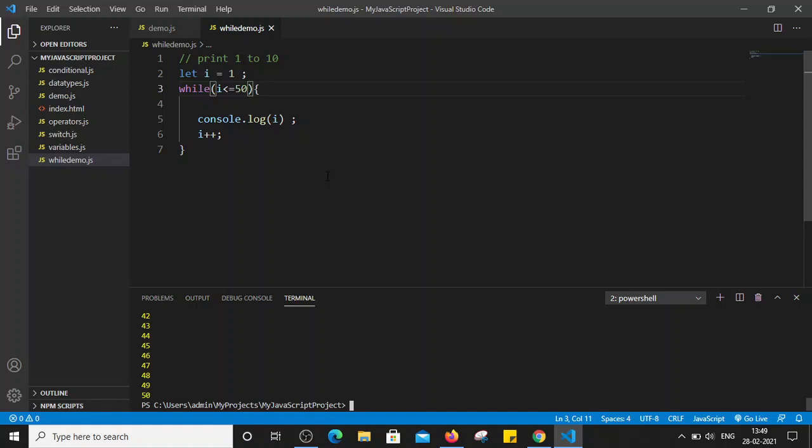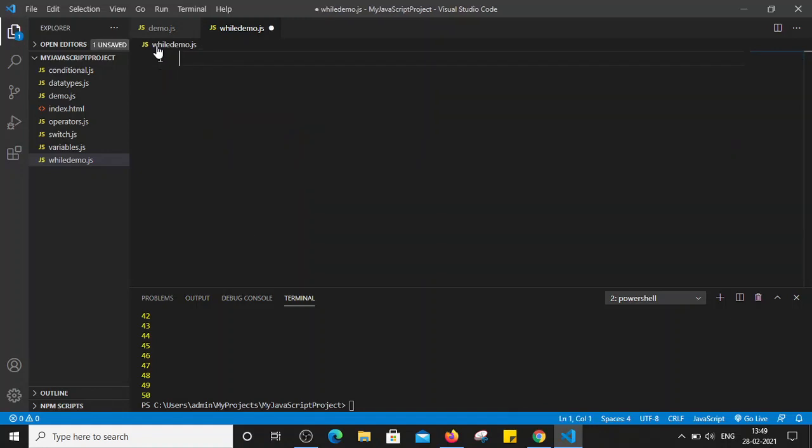Now let's see one more example of while loop. Let's say I'm just removing this code. Now I have to print the even numbers from 1 to 20, let's say 20, right?